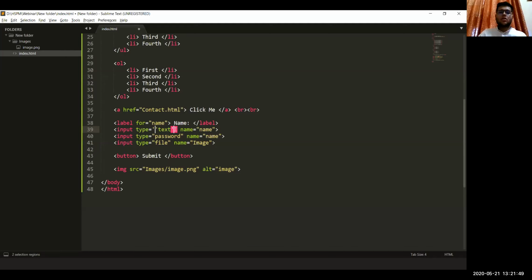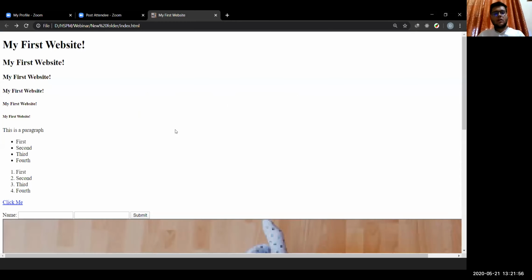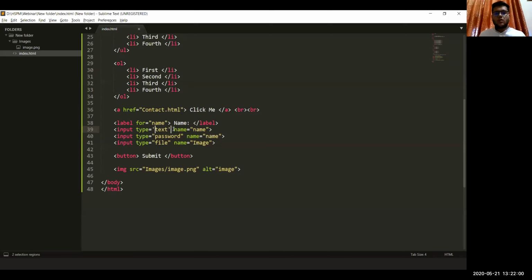And instead of this, we could have also used single quotes, and it would have worked properly then too. So it doesn't matter if you use double quotes or single quotes.